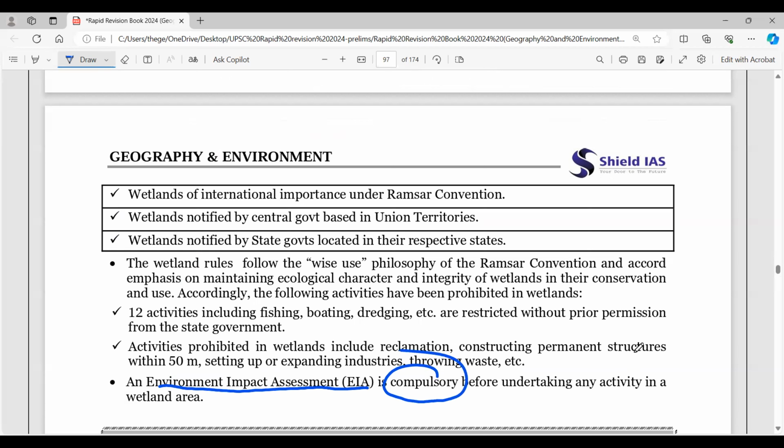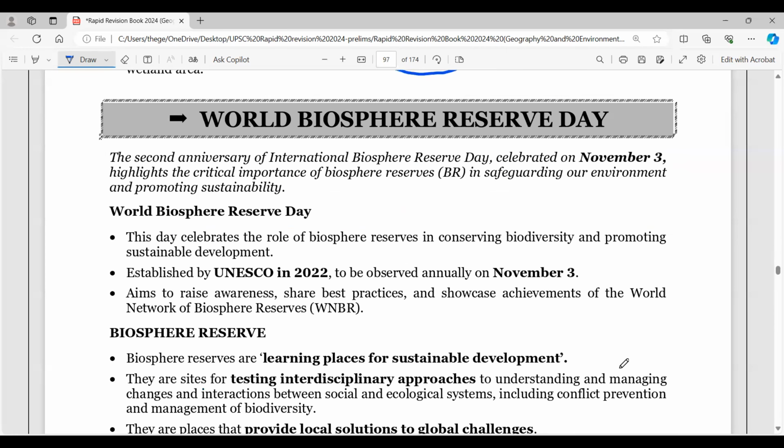Then 12 activities, including fishing, boating, dredging, are restricted without prior permission, and there are some prohibitions in terms of reclamation of land, and construction of permanent structures within 50 meters is also prohibited. So these things are to be understood because there are statement-based questions where you can be asked this.